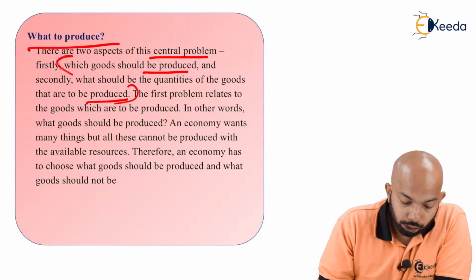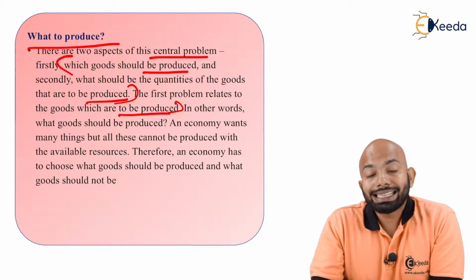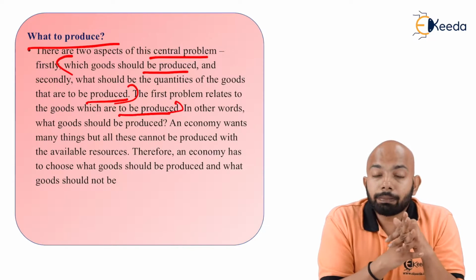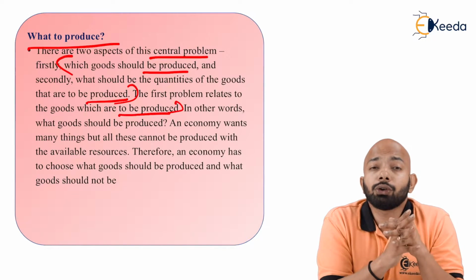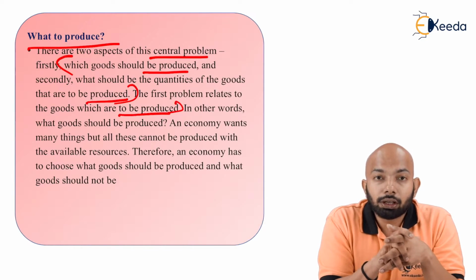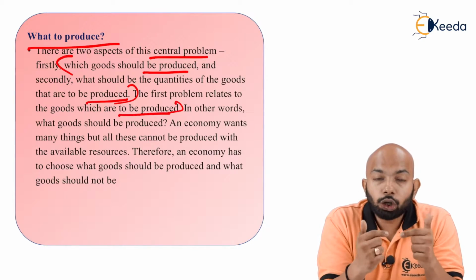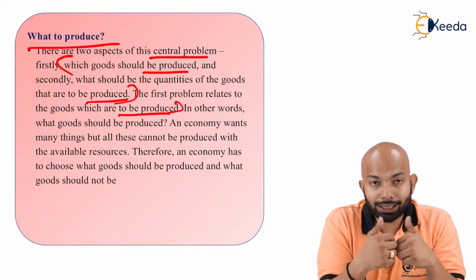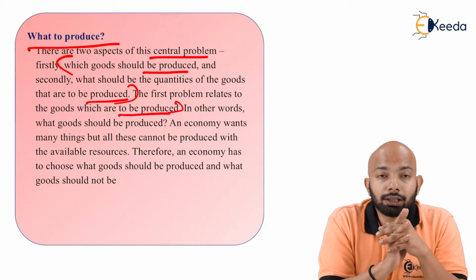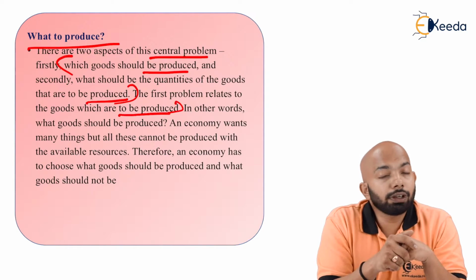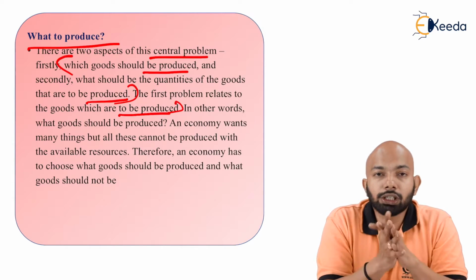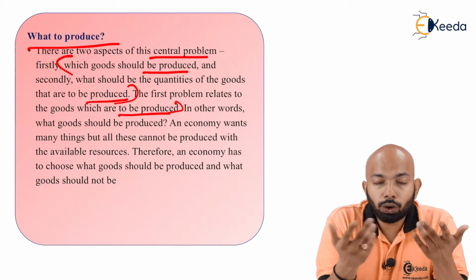The first problem relates to the goods which are supposed to be produced. Now, what is supposed to be produced, or rather क्या produce करना है, depends on the locality, on the country that you are living in. If you are living in India, you need to know about the climate that you are dealing with. What all things can be produced, what is the demand of that product outside, whether it is highly in demand, whether it is low in demand. If it is low in demand, it makes no sense producing that thing. If it is low in demand in the current country itself, it makes no sense. But if that product is high in demand in the other country as well as in your country, absolutely go ahead and produce it. Quantity depends on how much demand there is.